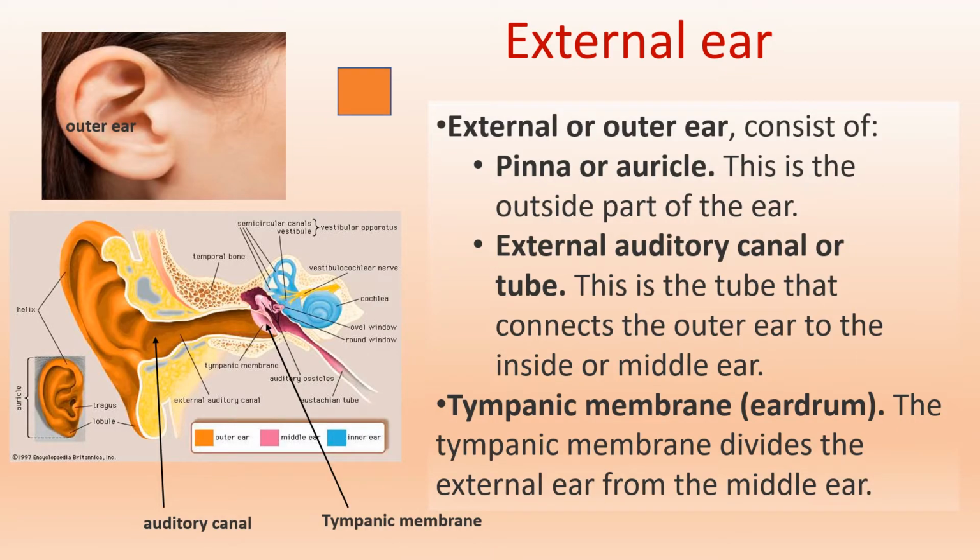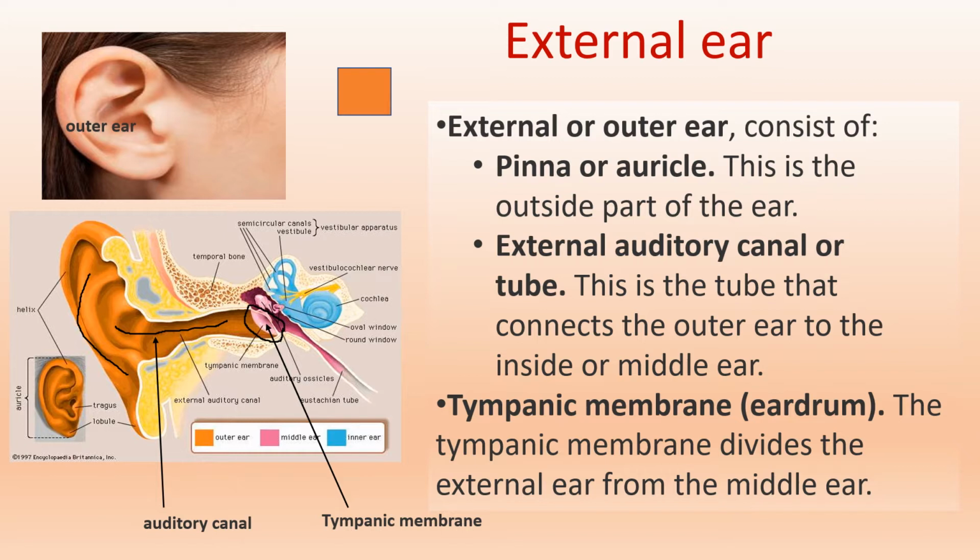About the external ear, it is also called the outer ear. It consists of three parts. One is the pinnae. Look at this picture, children. This is the pinnae, and this part is the auditory canal, and this is the tympanic membrane. Okay. The auditory canal is the tube that connects the outer ear to the middle ear.